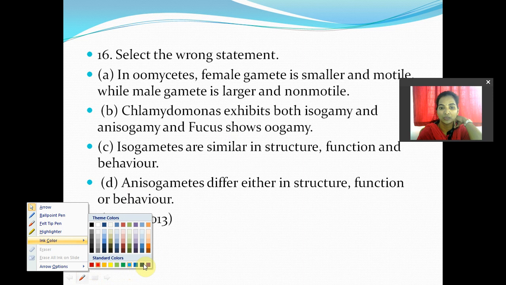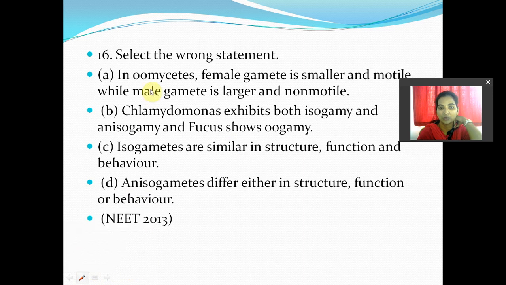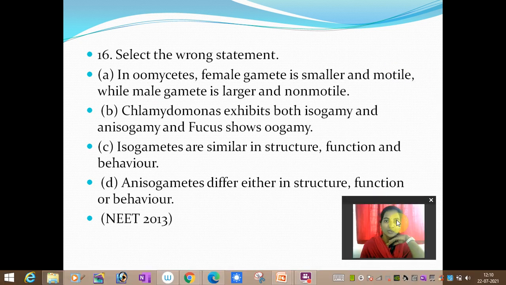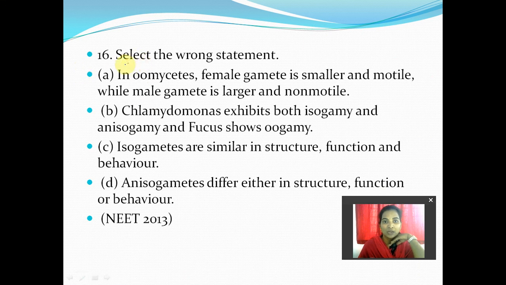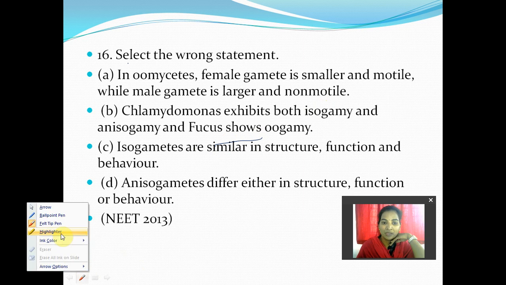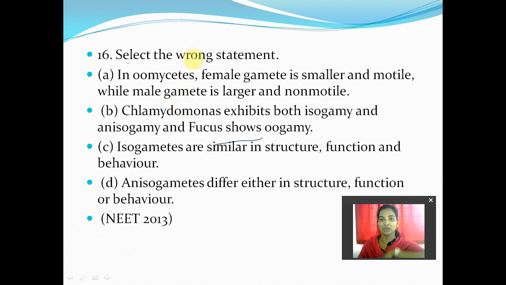Okay students, now let's talk about the 16th question; previously 15 questions we have discussed. If you have any problem you can go through our channel. Now, they are asking us to select the wrong statement. It is very important for everybody to understand and point out what the wrong statement is here, because most students will not know, thinking about whether they asked for the correct or wrong statement, but here we need to find the wrong statement.